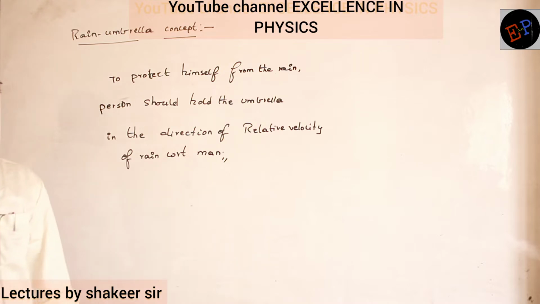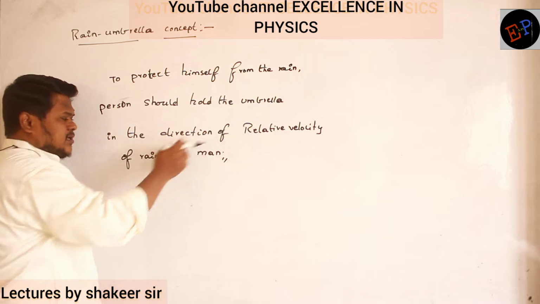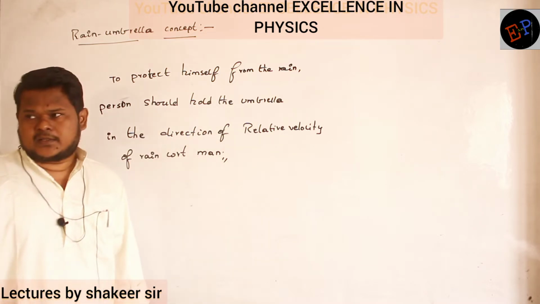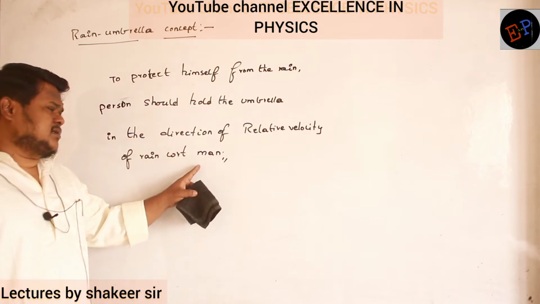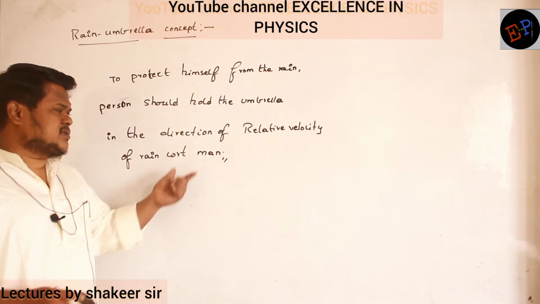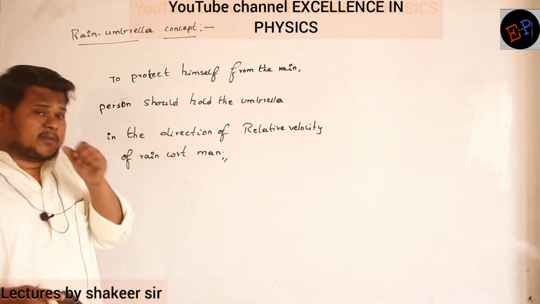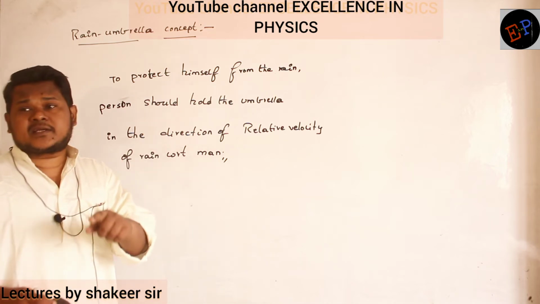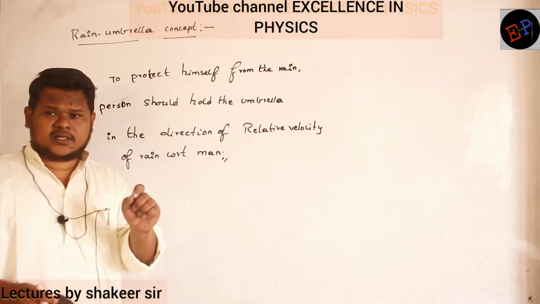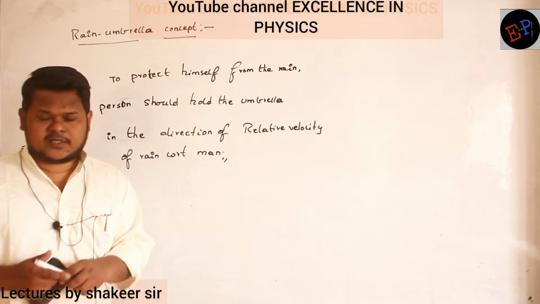So in which direction should the person hold the umbrella? He has to hold it in that direction in which rain is falling with respect to the man. Are you able to understand? So relative velocity, the name itself says it, no? It is always relative, so it depends on the velocity of the man and also on the velocity of the rain. In that direction, if he holds the umbrella, then he can protect himself from the rain.